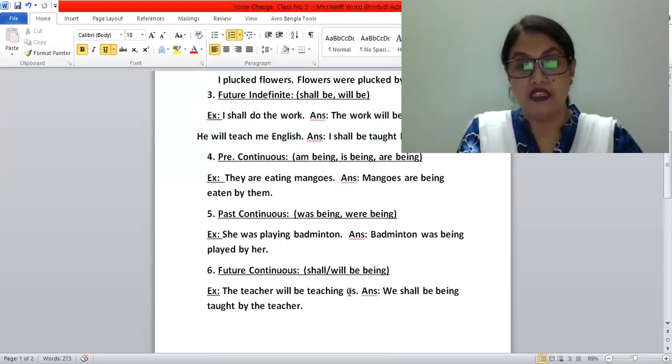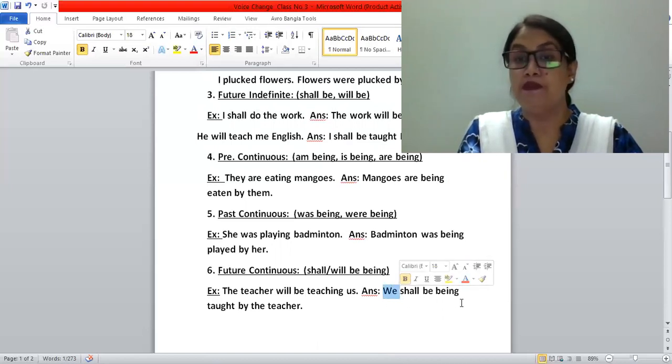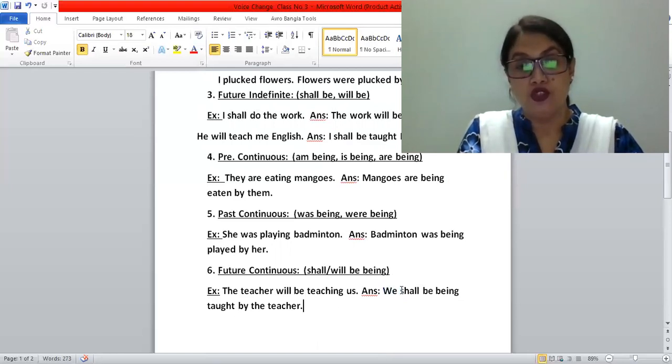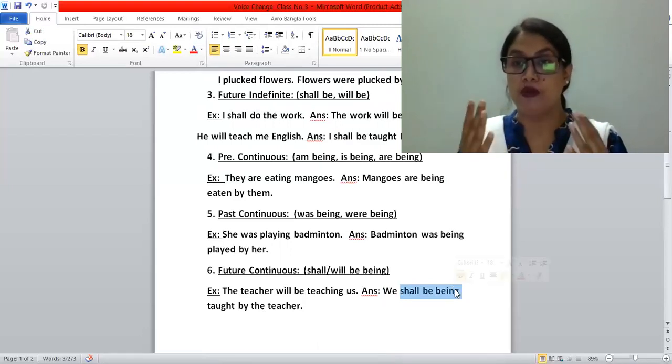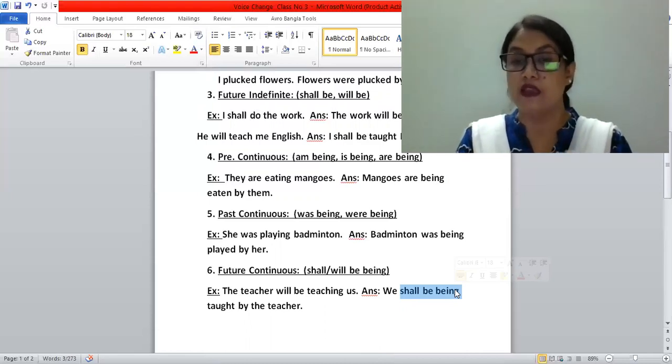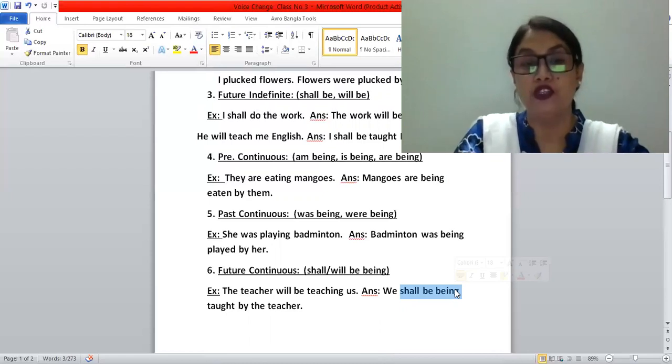As it is us, this us will become we as a subject in the passive voice. Suppose we made it: We shall be being taught by the teacher. So the auxiliary verb here is shall be being. In future continuous tense, we have to use shall be being or will be being.